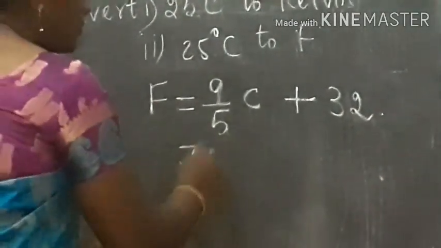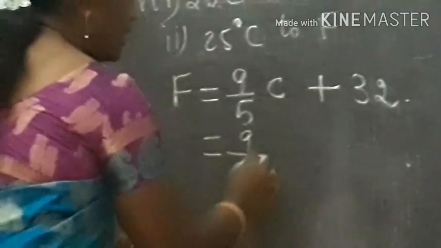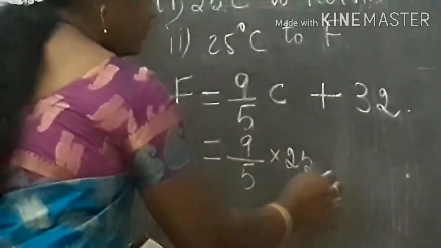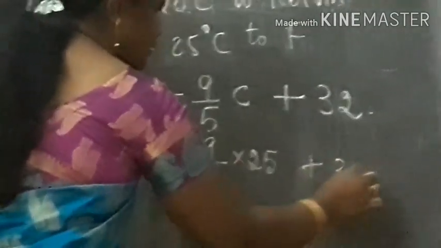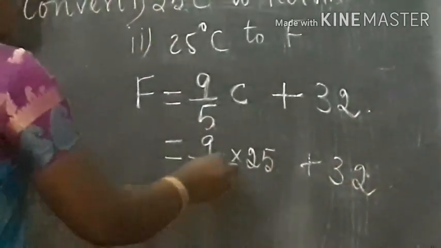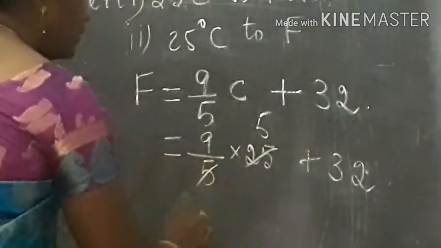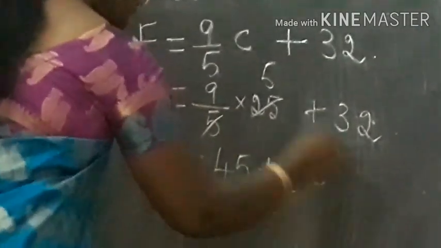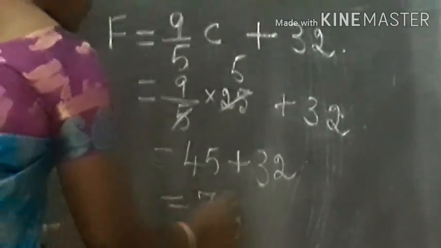So this is equal to 9 by 5 into 25 plus 32. So here 45 plus 32, which is equal to 77 degree Fahrenheit.